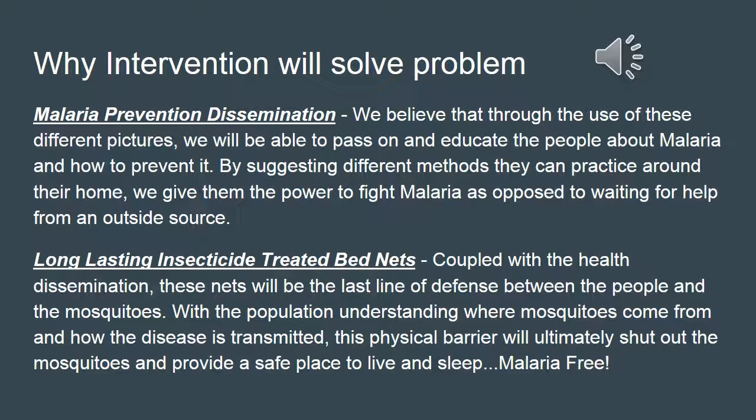So going into our next interventions, I wanted to talk about the posters that we are going to be putting up all around the Democratic Republic of Congo. We titled it the Malaria Prevention Dissemination, referring to information dissemination. We believe that through the use of these different pictures, we will be able to pass on and educate the people about malaria and how to prevent it. By suggesting different methods they can practice around their home, we give them the power to fight malaria as opposed to waiting for help from an outside source.